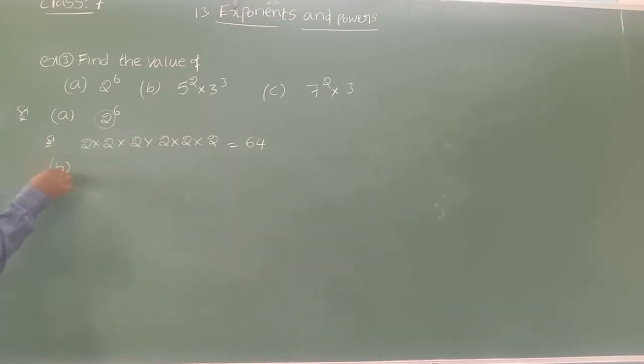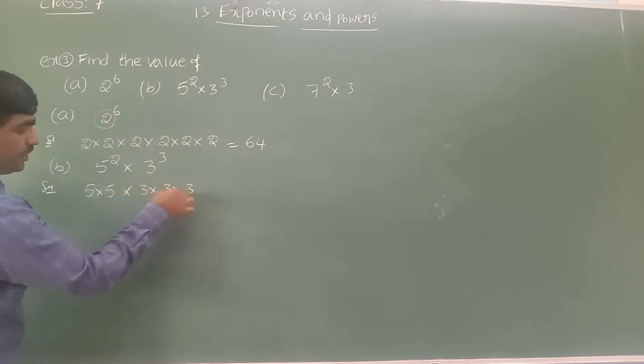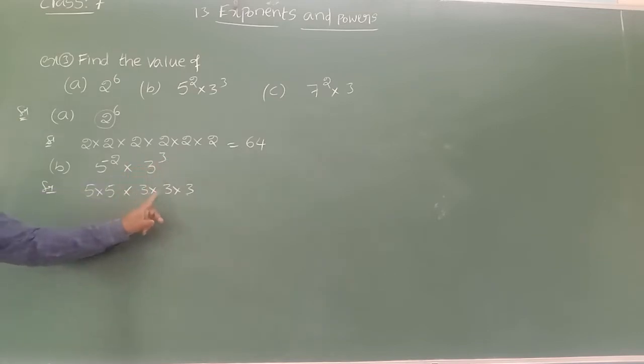Let us see one more here: 5 to the power of 2 into 3 to the power of 3. You can see the solution. Power 2, so base 5 we can multiply itself 2 times. Into power 3, so base 3 can multiply itself 3 times. Now multiply all this, which gives the answer.